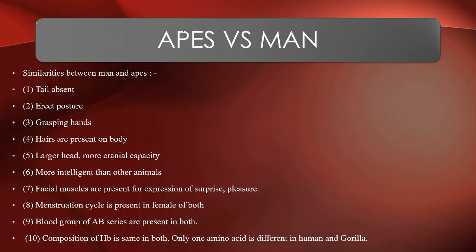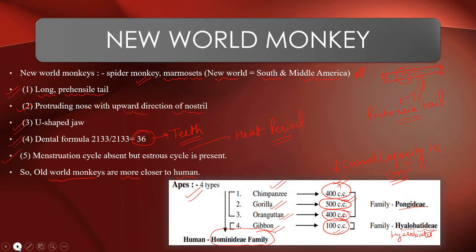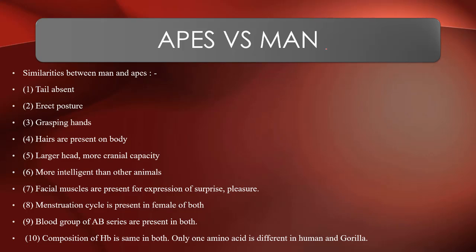Apes versus men. Similarities between apes and men. Why do we consider apes and men similar? The tail is absent, both in apes and men.